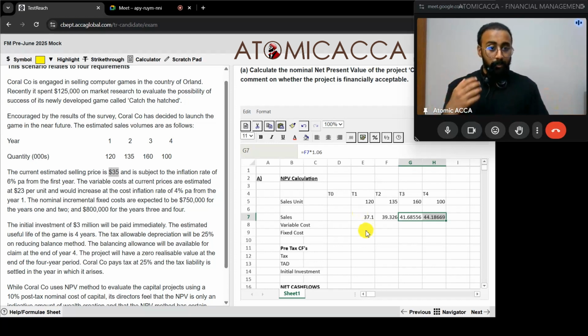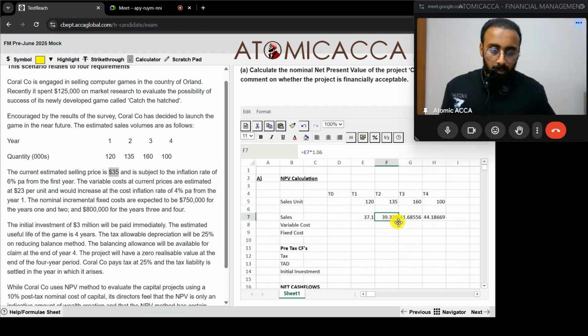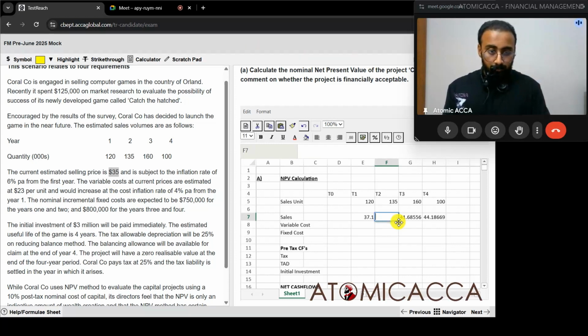Next, we need the units also. I mean, this is per unit, and we need the total figure. What we can do with this answer, oh, then the cell will not work. We'll do one thing, we'll do it manually, or else it will get confusing altogether. So this will be equal to 37.1 multiplied by 1.06. These answers won't change because we had the formula, but if I multiply with the units, everything probably will get messed up.